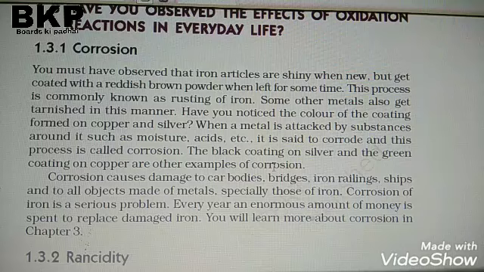And what is rancidity? I've left one topic first: how to prevent corrosion? Prevention of corrosion, means prevention of rusting, is by coating with red lead oxide paint, by painting, by greasing, by galvanization, by coating, by alloying.